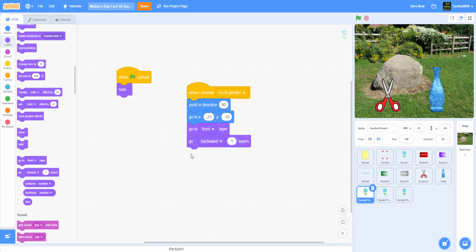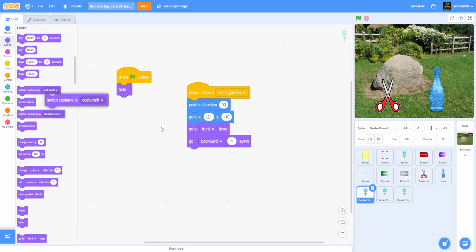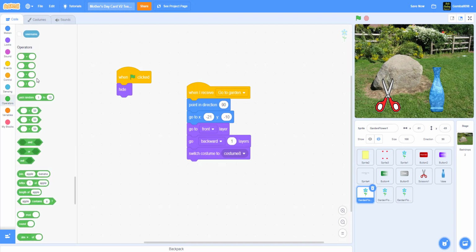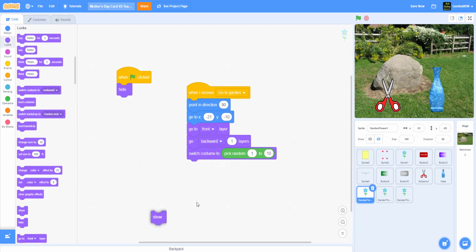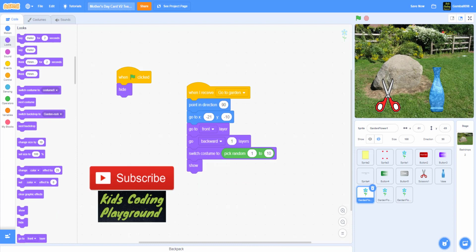One layer. So it will be in front of the back. It will be in front, but not almost in front, if you get what I mean. Like it will be behind the vase, and behind the scissors as well, but it's still in the front layer. So then it'll switch costume to any of the pick randoms, 1 to 10, and then it will show. It will go forever.